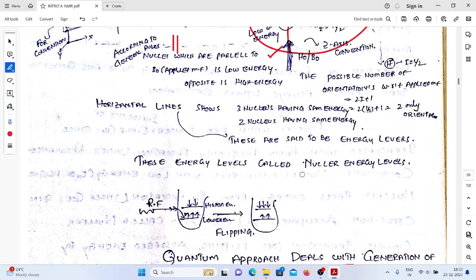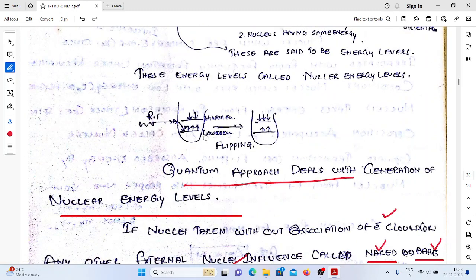So now we are under this condition. See this one. All the five nuclei are placed in the external magnetic field, so these are present inside the magnetic field. This is H naught. In the presence of the external magnetic field, we have two energy levels. Under this condition, we are sending radio frequency radiation.